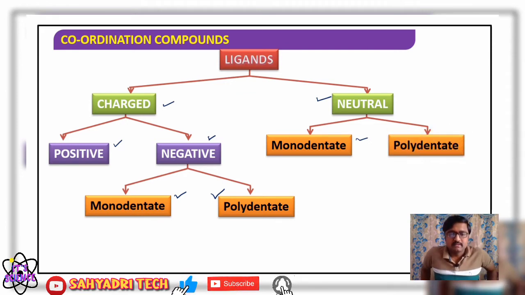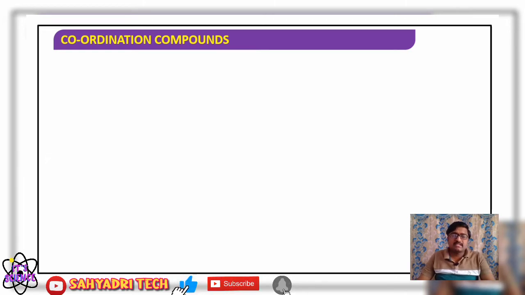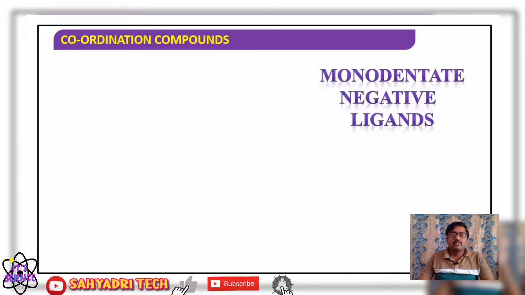Let us try to understand denticity with examples. First, monodentate negative ligands. Negative ligand means it carries a net negative charge.